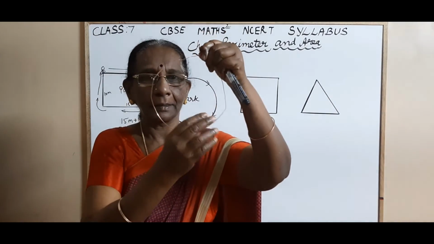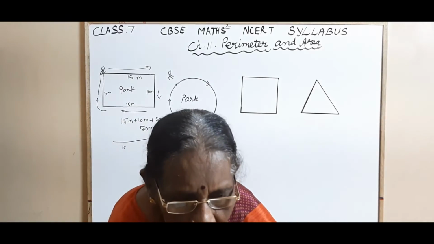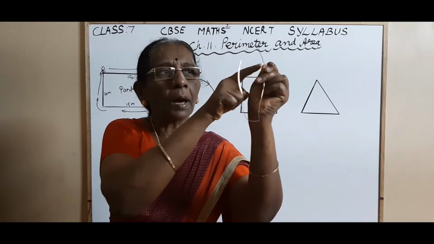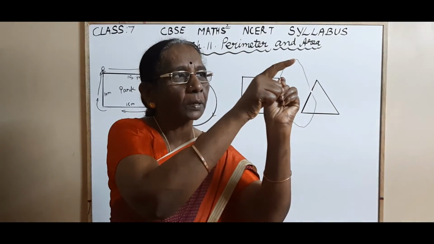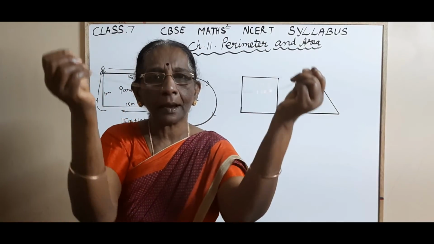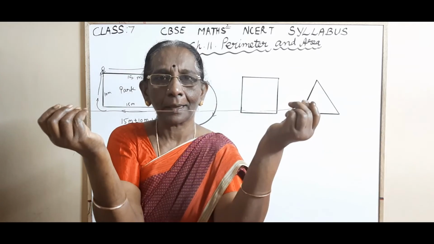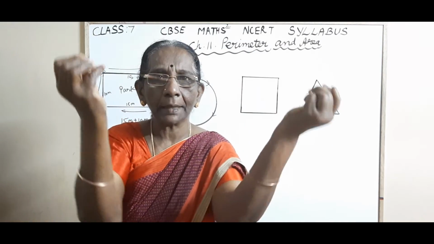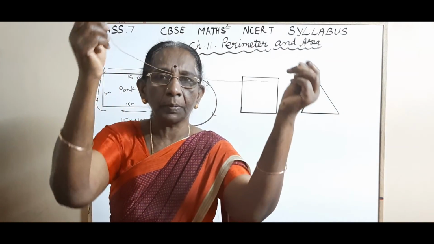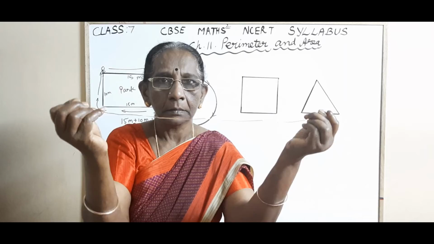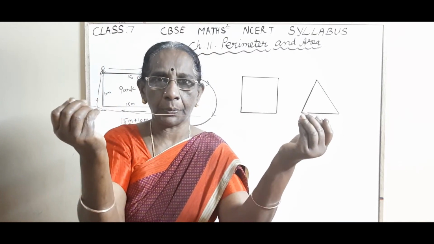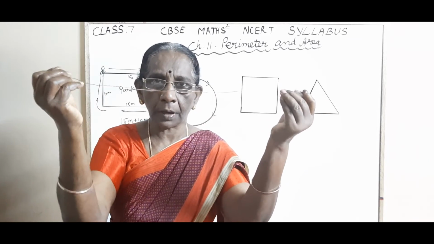Isn't it, children? Circular shape. So now the boy is walking, starting from here and walking along the boundary, and he is coming like this. So how much distance has he traveled? This much distance. So the perimeter is nothing but what, children? The distance. It represents the length of the outer boundary. Distance around the shape. Have you understood the concept of perimeter?